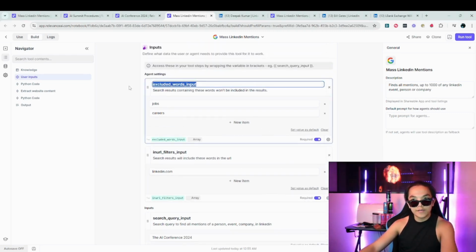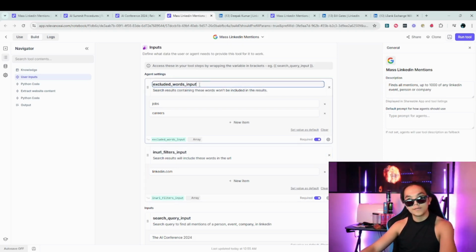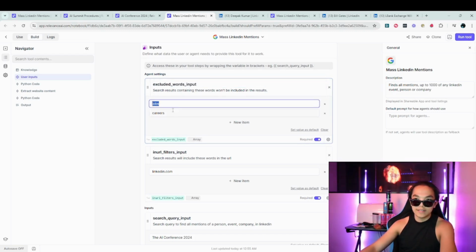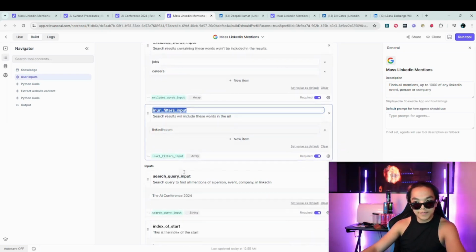So up here at the very top we have 2 agent settings. If you remember from my video back then, these are the human inputs. This excluded words input contains things that we don't want in our search results. So because jobs and careers aren't very useful to our cause at the moment, they're being excluded. Over here, since we want all our results to come from LinkedIn, we're making sure that all our search results have LinkedIn in their URL.